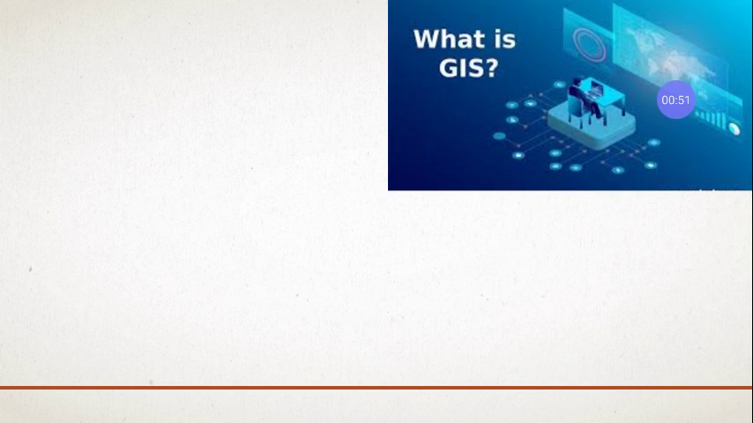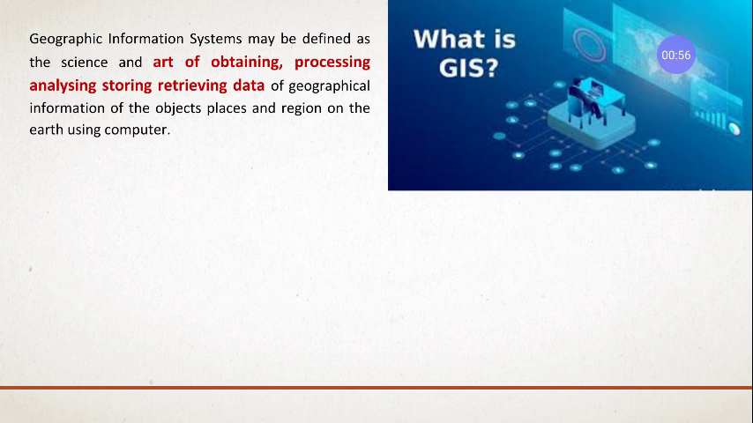So what is GIS? GIS is a system. It is science and art. So as we saw in the remote sensing, here also it is a science and art of obtaining, processing, analyzing, storing and retrieving the data. Retrieving means again getting back, right? Once you have stored it, again getting back the data of geographical information.